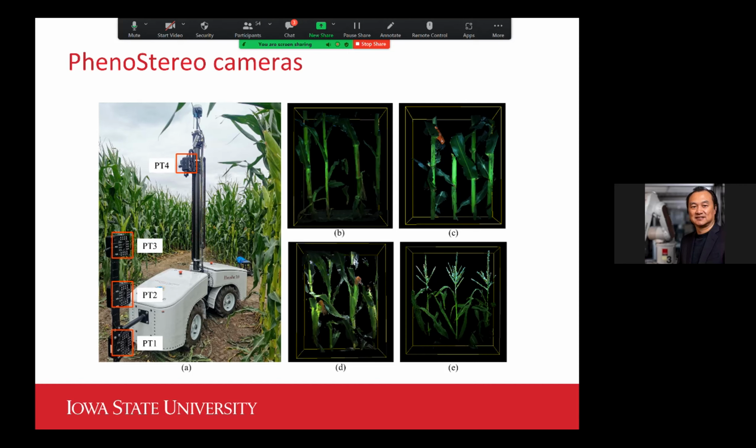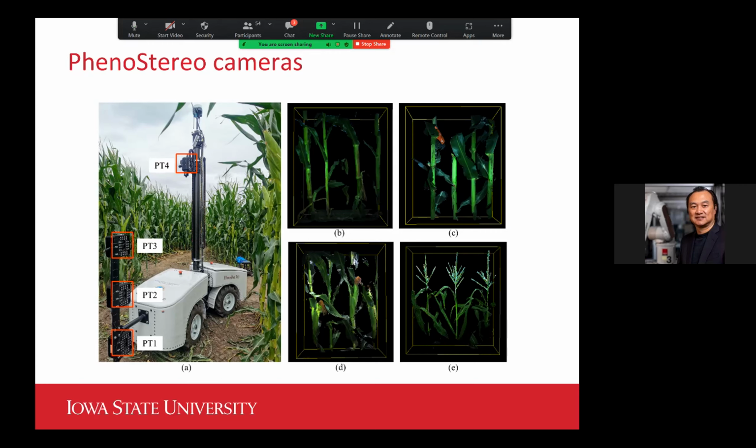Also the very short sensing range we are facing there, given the 30-inch row spacing plus the space you have to allocate to the sensors and the vehicle. And we are talking about maybe 20 inches maximum distance between the camera and your plant. So coming up with a customized 3D module is really indispensable for the success of this project.